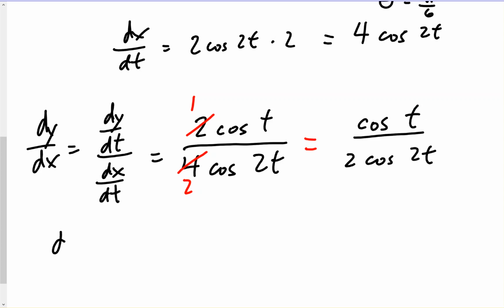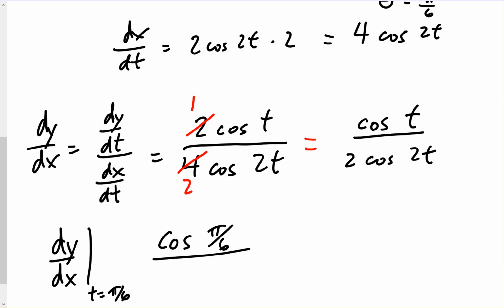So let's do dy dx and we'll evaluate it at pi over 6. So that means we'll have cosine of pi over 6 over 2 times cosine of 2 times pi over 6.